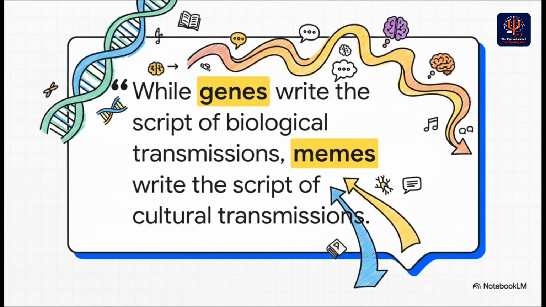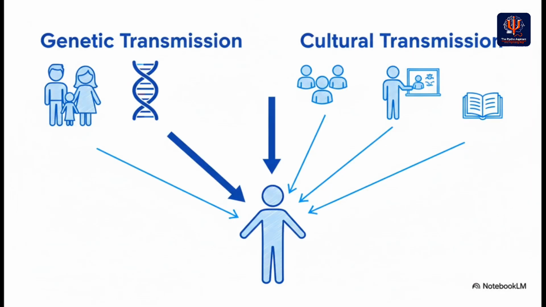I love this quote. It perfectly captures the final big idea we need to tie everything together. It's telling us that we don't just inherit genes, we inherit ideas too. And that brings us to this really beautiful concept, dual inheritance theory. It argues that we humans are shaped by two parallel streams of evolution happening at the same time. We get our genes from our parents, that's one stream, but we also inherit our culture, our ideas, our beliefs, our technologies from a huge network of people.